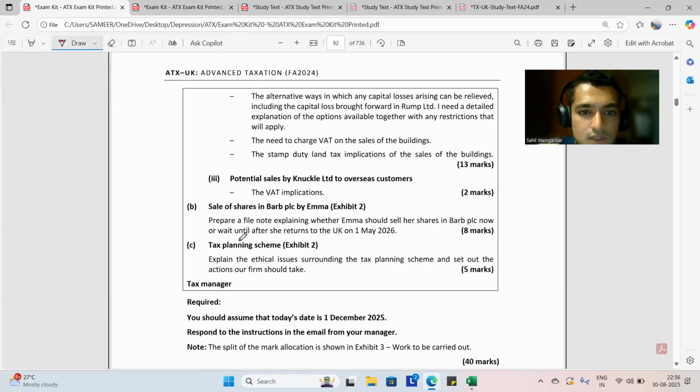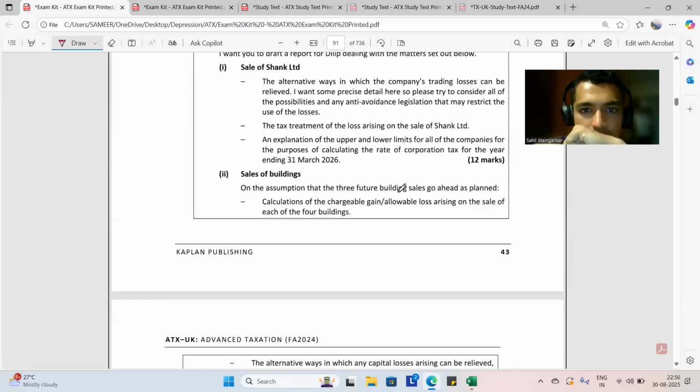Next, sale of shares in BRB PLC by Emma. Prepare a file note explaining whether Emma should sell her shares in BRB PLC now or wait until after she returns to the UK on 1st of May 2026.